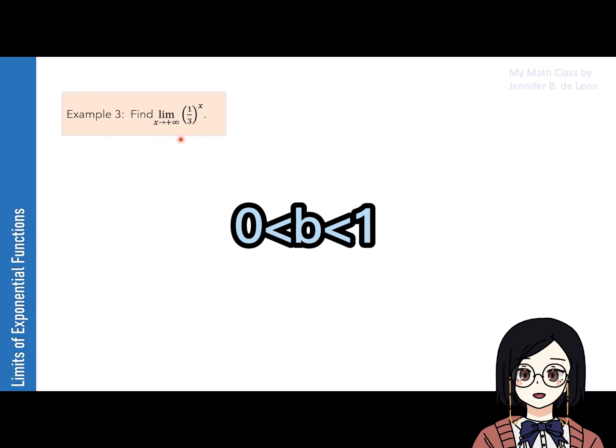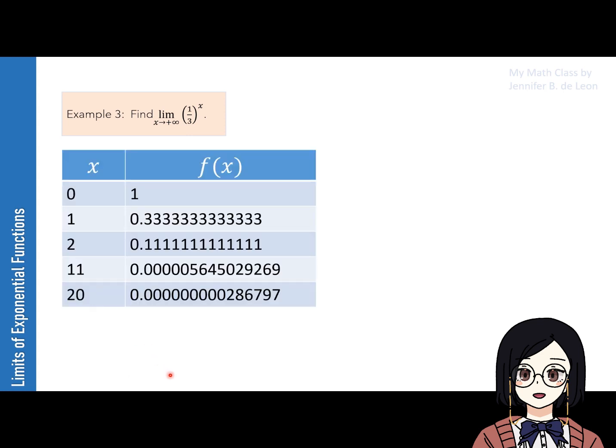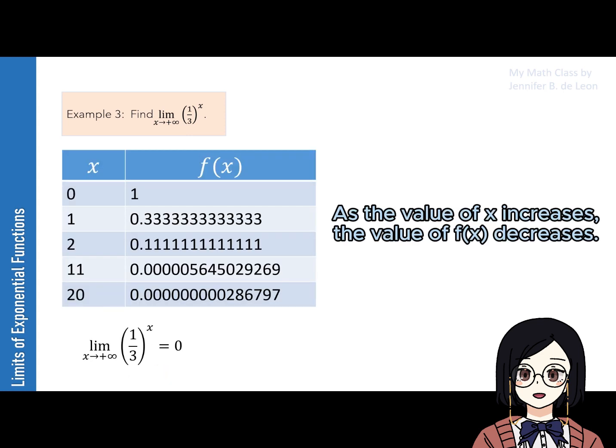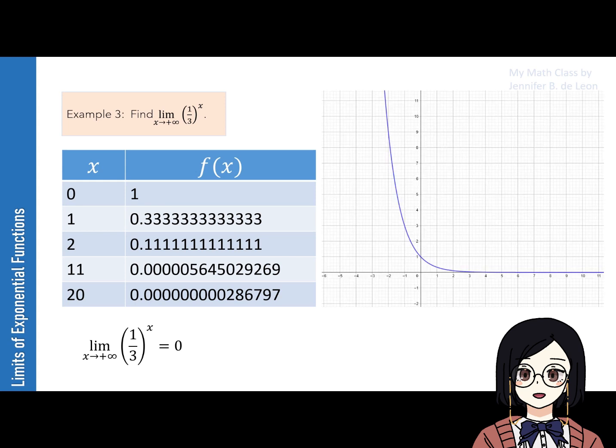Find the limit of 1/3 raised to x as x approaches positive infinity. With this, we can use table of values in evaluating the limit. Based on the table, we can say that the limit of 1/3 raised to x as x approaches positive infinity is 0. Let's confirm using the graph of the given function.